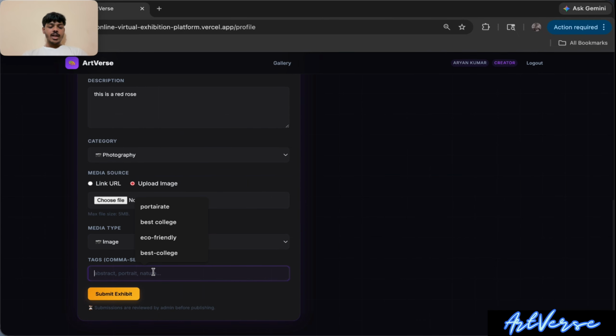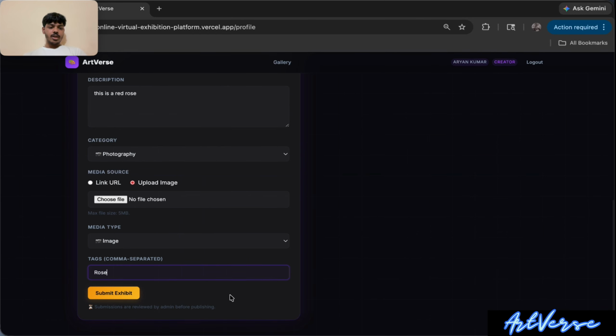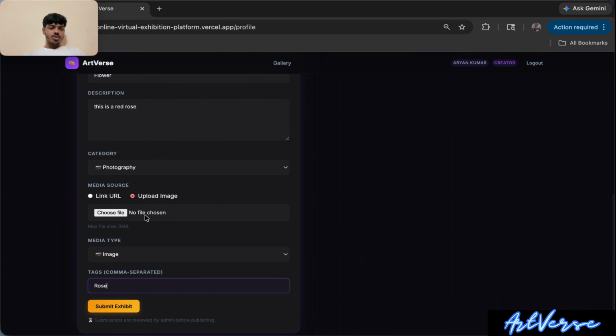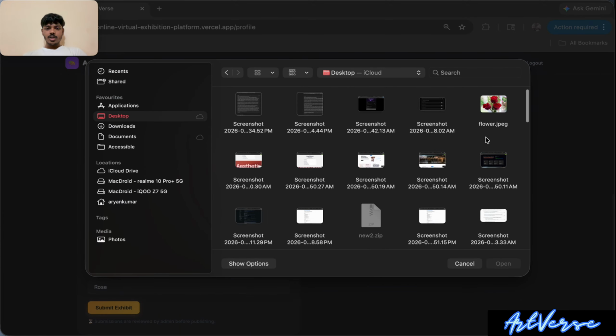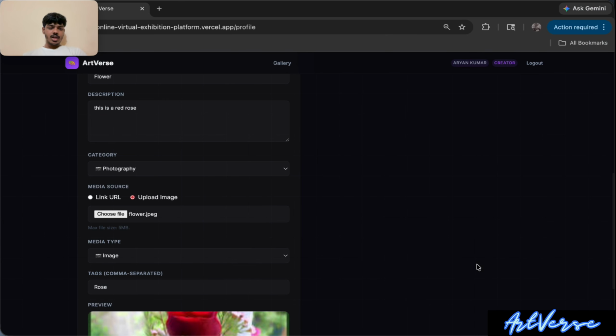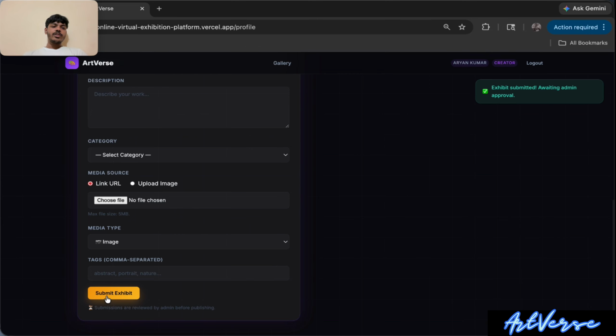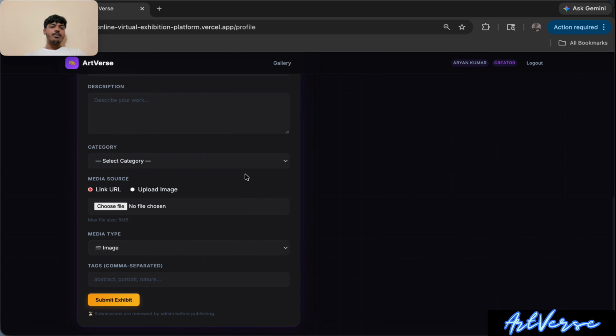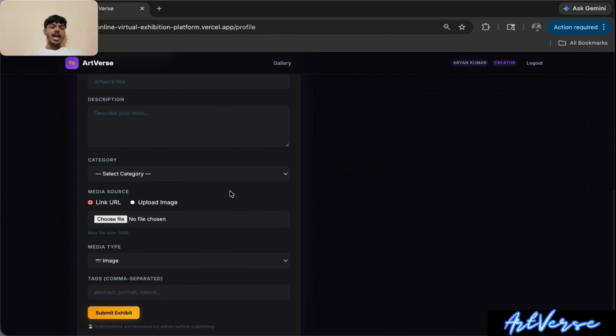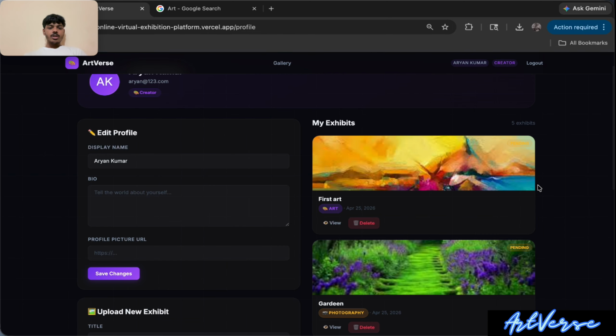If you want to add a tag, I am adding the tag rose. Okay, now we have to choose the file also. Choose file. Here is flower.jpg. I have chosen it. See, this is a red flower. Now submit exhibition. I want to describe the adding function and their access control. So we are now adding some more exhibitions so that I can explain the admin protocol. Now you can see all the exhibitions are in pending state.